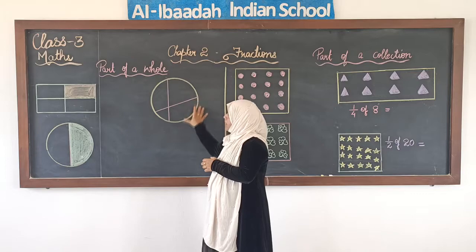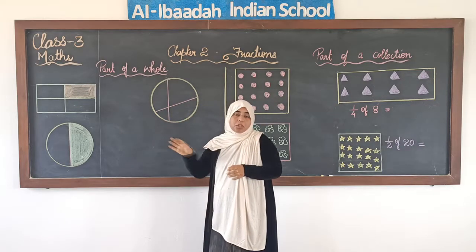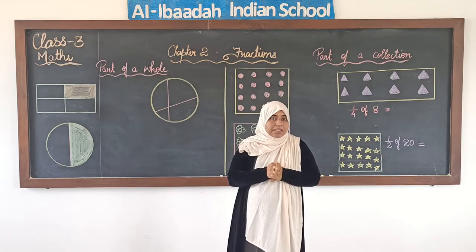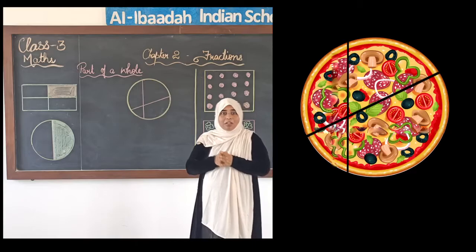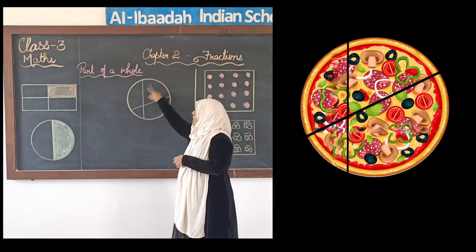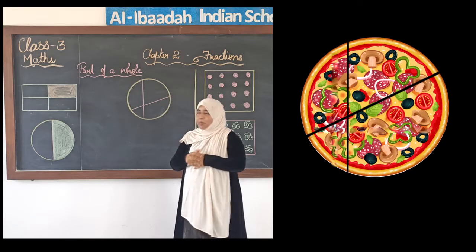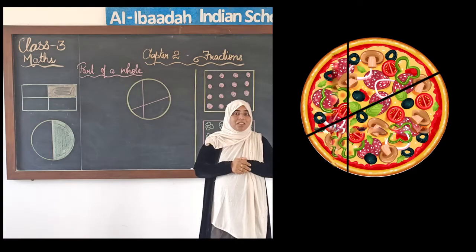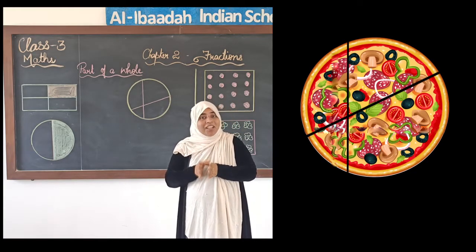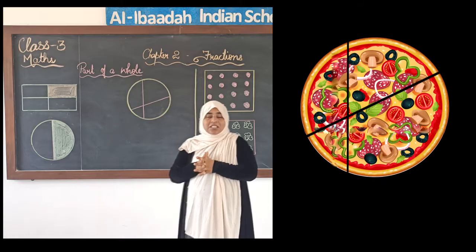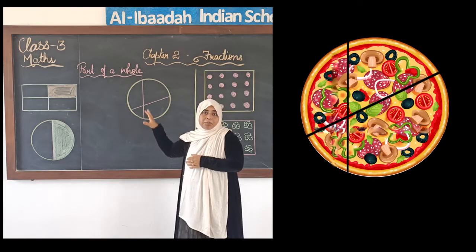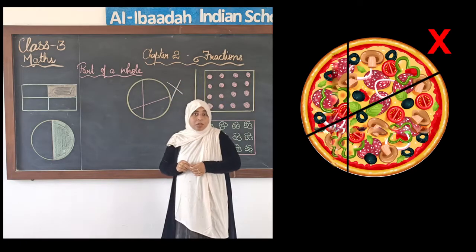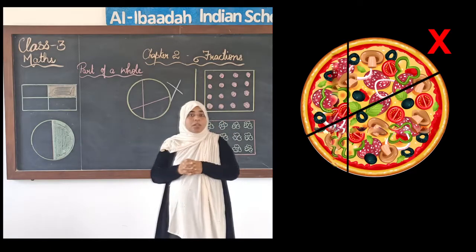If the parts are made like this and each one is getting one portion, do you think all 4 will be happy for what portion of pizza they have got? No, right? The one who has got the biggest portion will be very happy, but the one who gets the smallest portion will not be happy, isn't it? So here the sharing done is not equal. Such type of things we cannot say is a fraction, because the parts made are not equal.